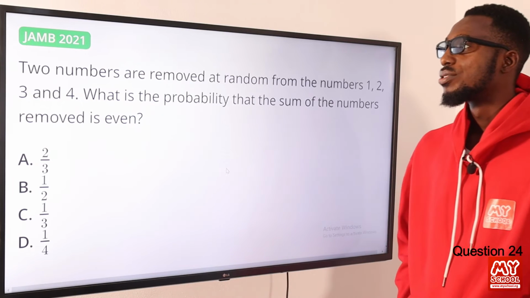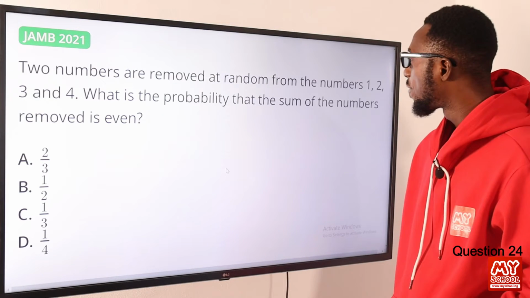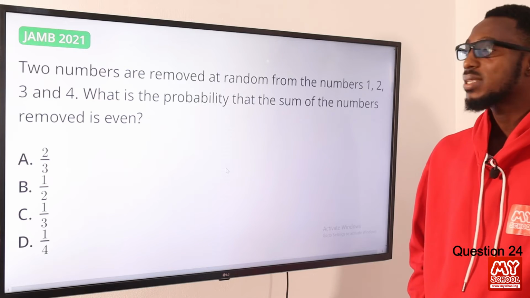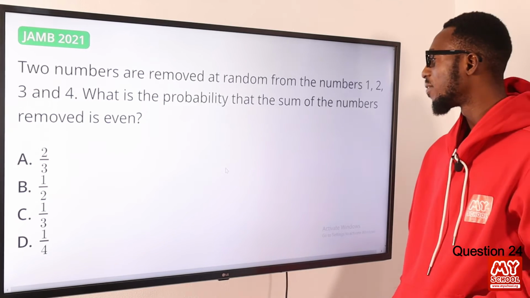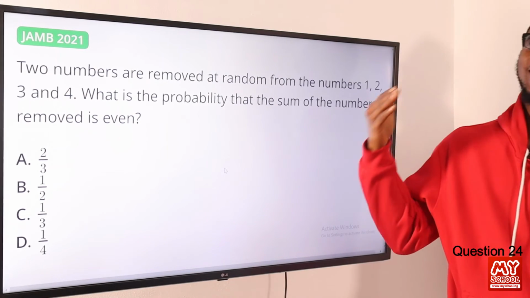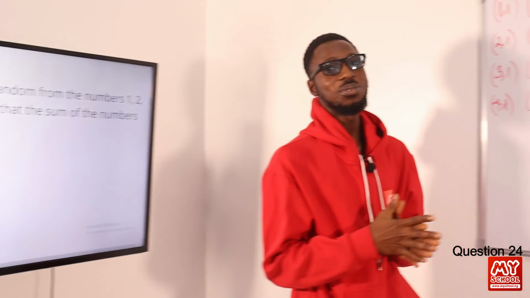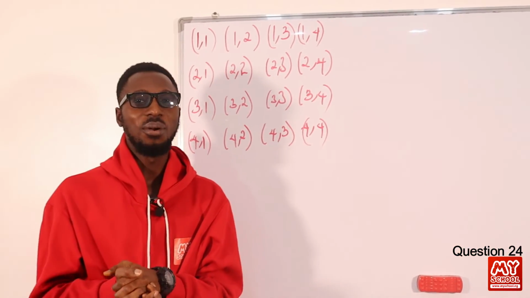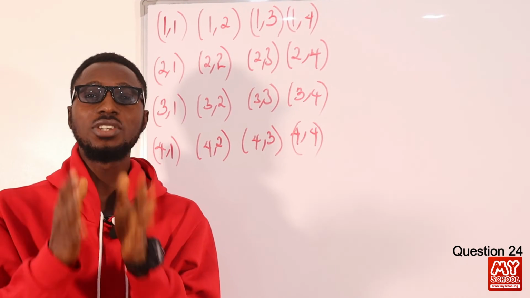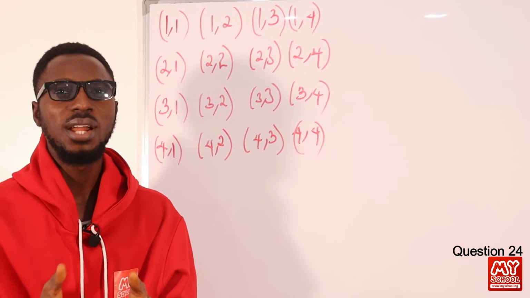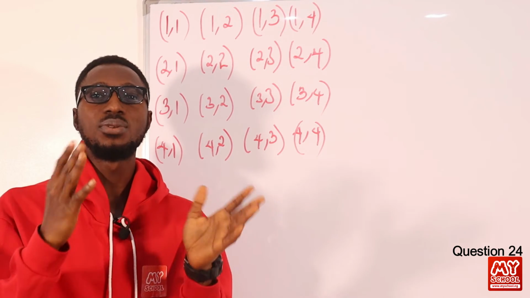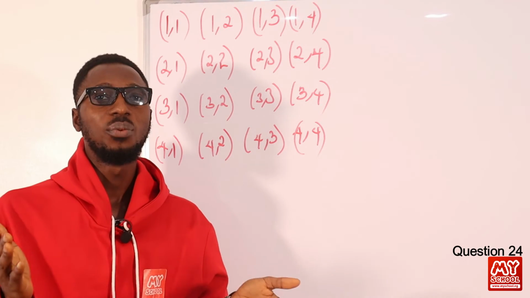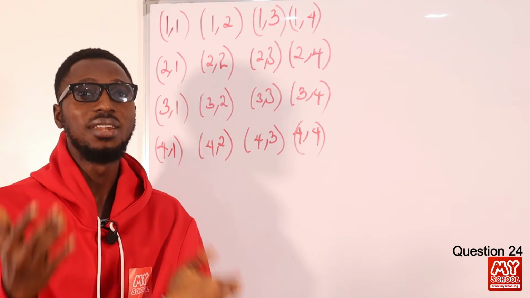24. Two numbers are removed at random from the numbers 1, 2, 3, and 4. What is the probability that the sum of the numbers removed is even? Okay, so we have two scenarios right here. We have to be very considerate. The question is not specific. We are not told if repetition is allowed or not. So we just have to work with the possible solutions that we can offer.